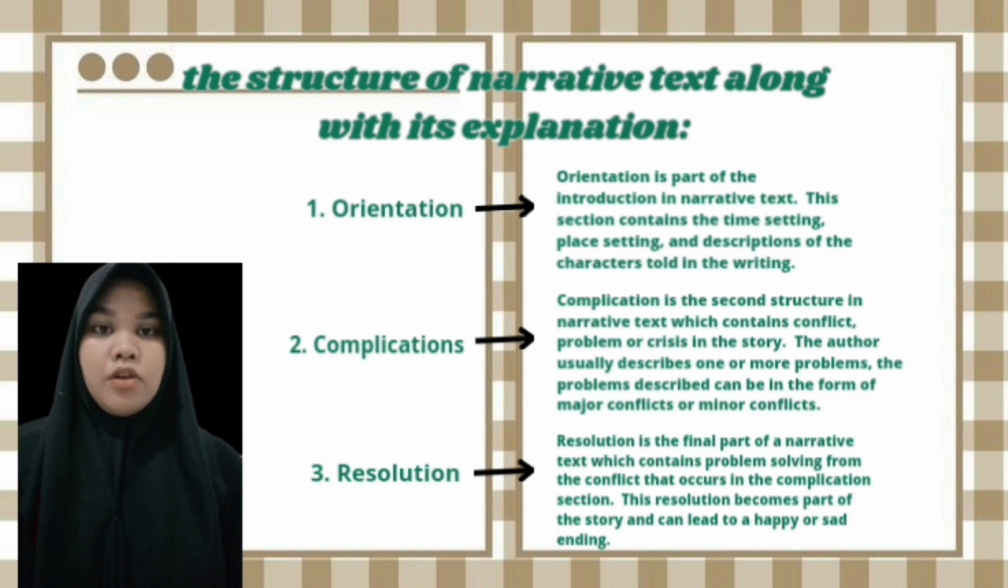Number 2, complication. Complication is the second structure in narrative text which contains conflict, problem, or crisis in the story. The author usually describes one or more problems. The problem described can be in the form of a major conflict or minor conflict.